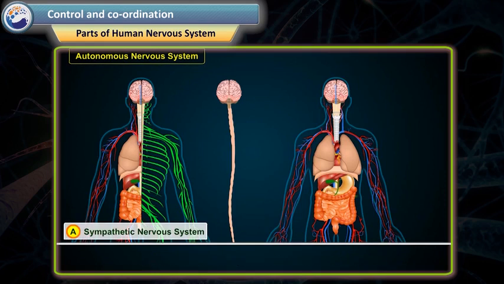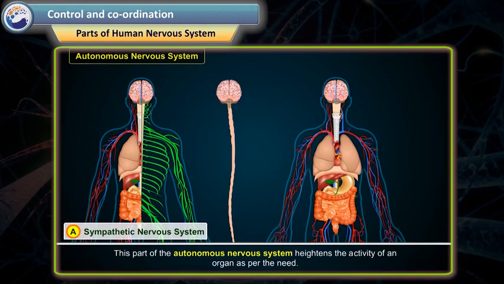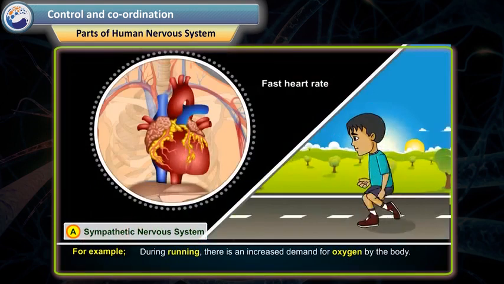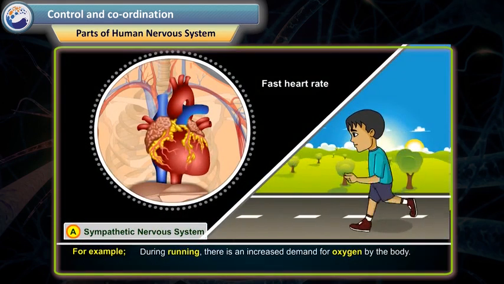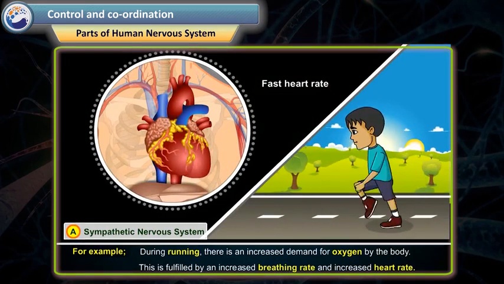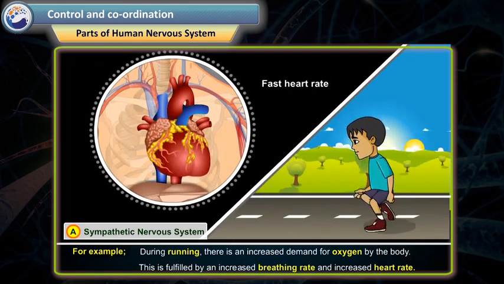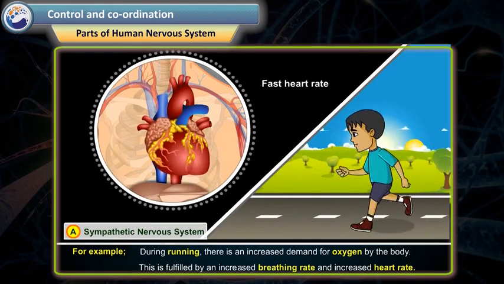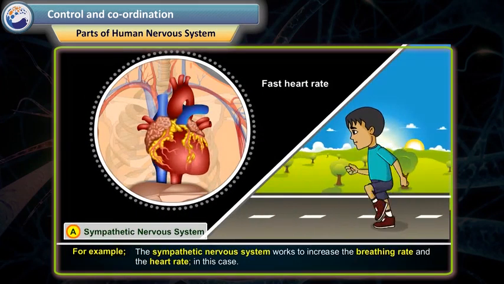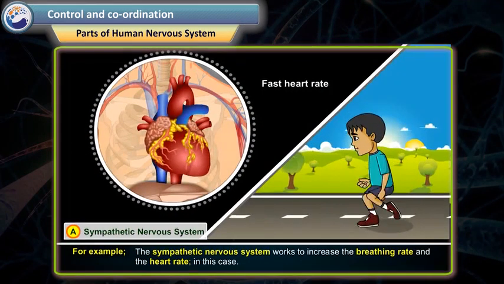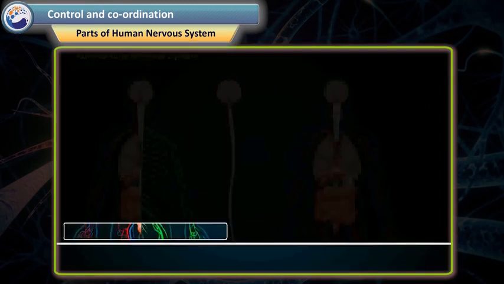A. Sympathetic nervous system. This part of the autonomous nervous system heightens the activity of an organ as per the need. Example, during running, there is an increased demand for oxygen by the body. This is fulfilled by an increased breathing rate and increased heart rate. The sympathetic nervous system works to increase the breathing rate and the heart rate in this case.